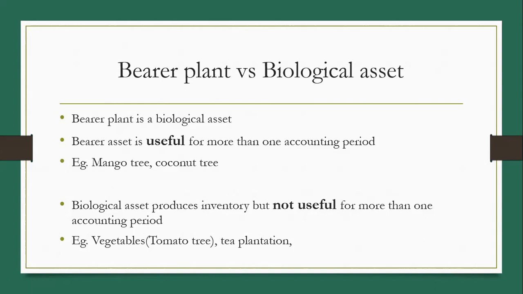Again, next year, you have to plant them again. So in biological assets, when we call it a plant, it can be a bearer plant or a biological plant. Bearer plants are useful for more than one year, and others which are not beneficial for more than one accounting year are directly considered as biological assets.